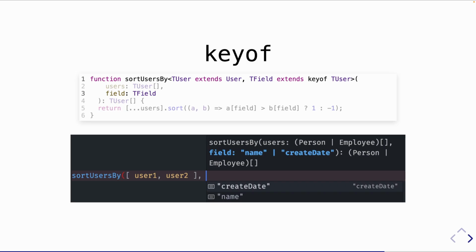So in this case, I'm sorting this array by a property, by a field on those users. And so I want to sort by create date, or I want to sort on name. And because I'm passing in a list of person or employees, those are the two options that I have available to me. So keyof is really, really powerful, especially when you use it like this in a generic sense where you're actually extending off some other generic parameter.